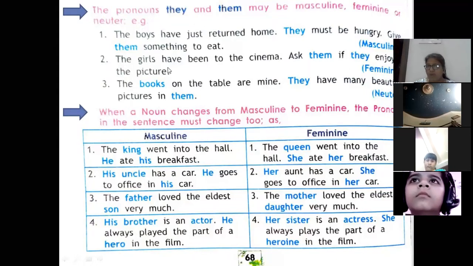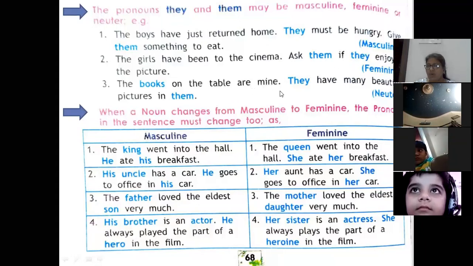Same, if I want to use it for feminine gender, I can again use it. The girls have been to the cinema. Ask them if they enjoyed the picture. Next, neuter. Neuter means lifeless things. The books on the table are mine. They have many beautiful pictures in them. So again, you have used they and them for masculine, feminine, and neuter.